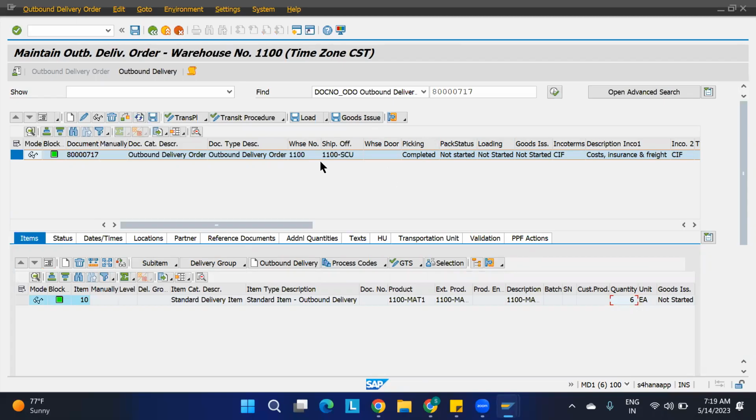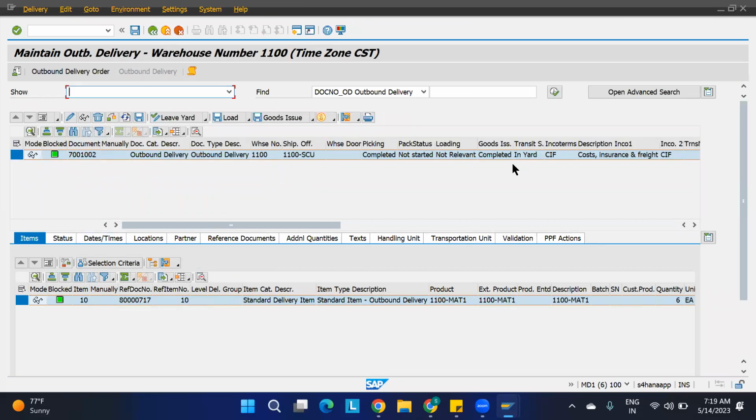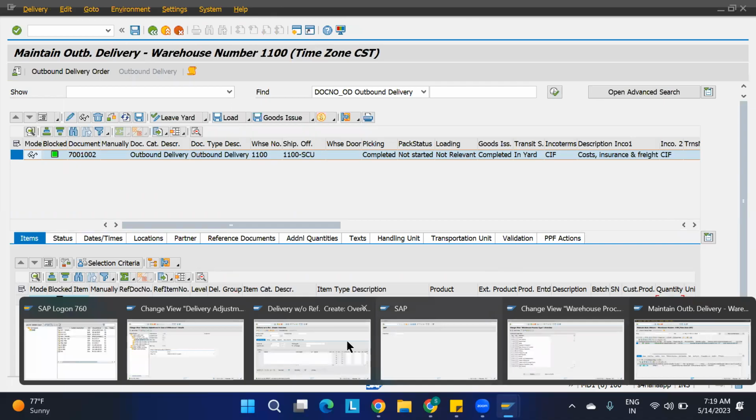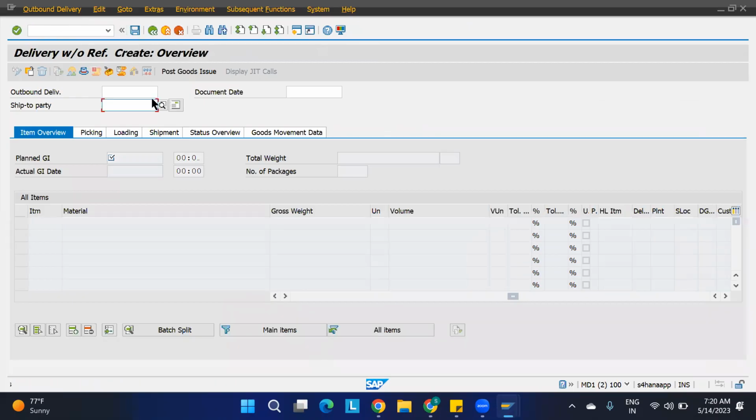Correct, no? 6. And if you are saying goods issue here, one more document is going to be generated for you. Okay, see, one document is generated. So in the outbound delivery, you are able to check that. See here, this is also confirmed for 6 quantities. Okay, you can see this thing in VL03N also.